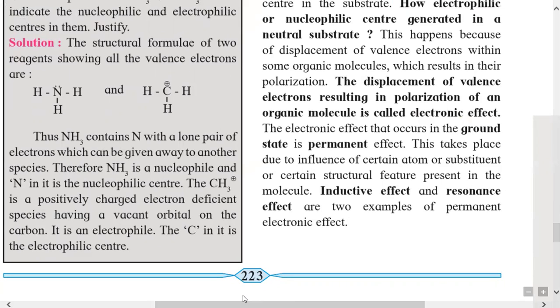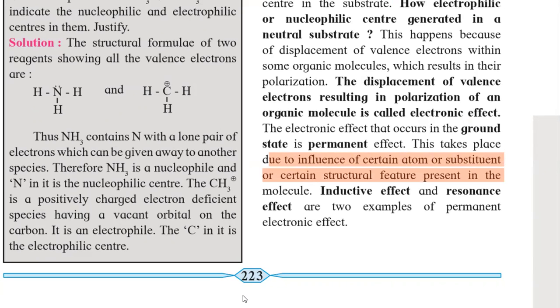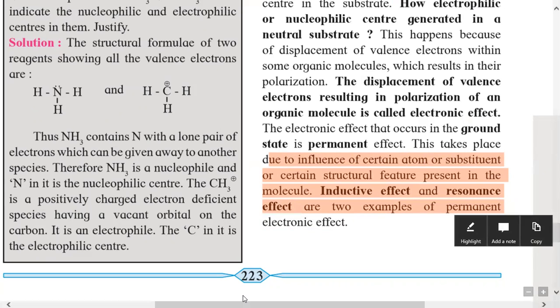It takes place due to the influence of certain atoms or substituents or certain structural features present in the molecule. Inductive effect and the resonance effect are two examples of electronic effect.